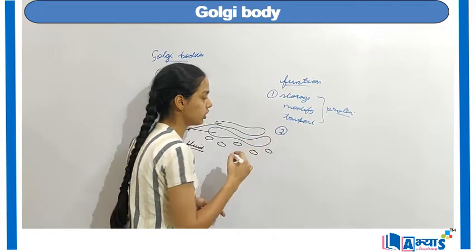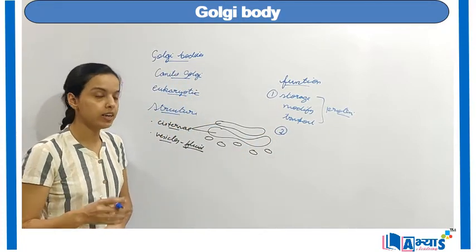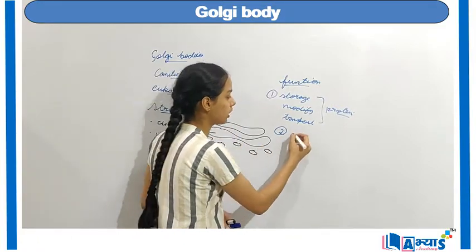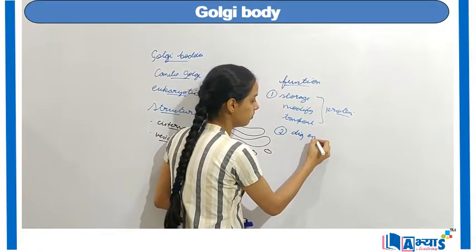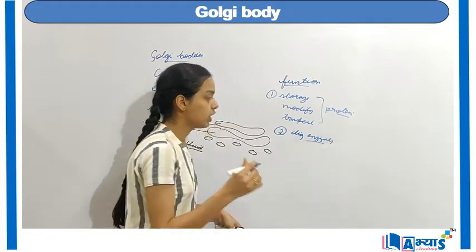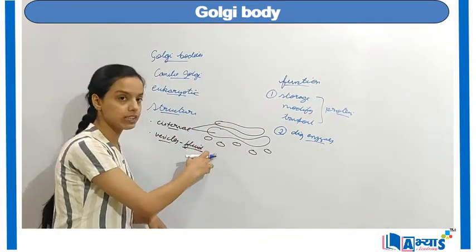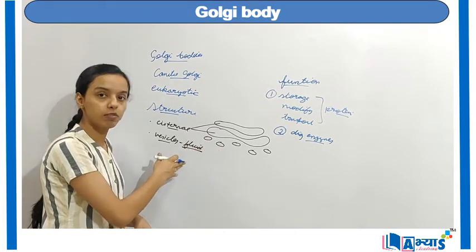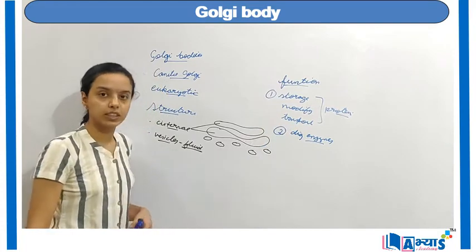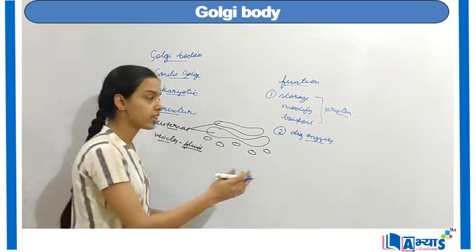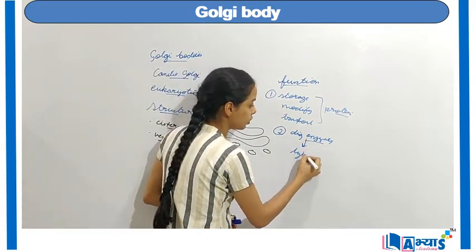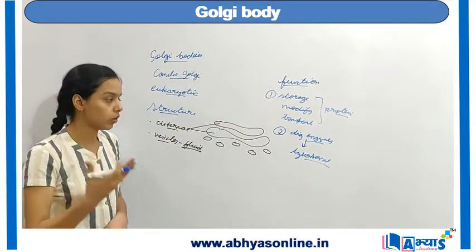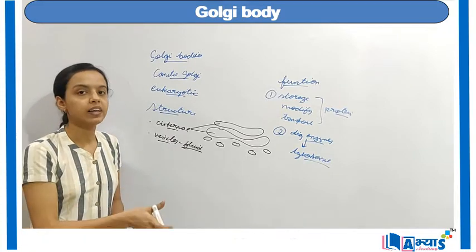The next important function of these Golgi bodies is that, as you know, they have vesicles, and these Golgi bodies also contain digestive enzymes. These digestive enzymes are stored in some of the vesicles, not all of the vesicles, because some vesicles contain the fluid and some vesicles contain the digestive enzymes. And finally, these vesicles ultimately become the lysosomes. And these lysosomes are known as suicidal bags, because they contain the digestive enzymes.